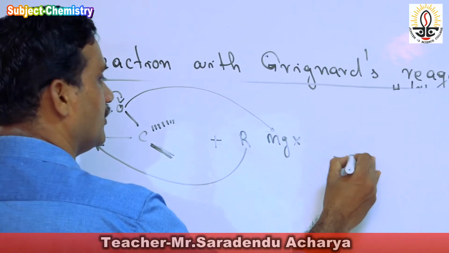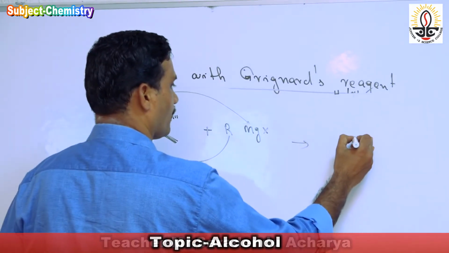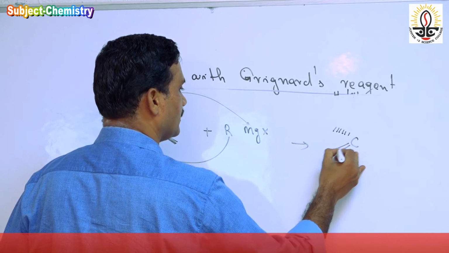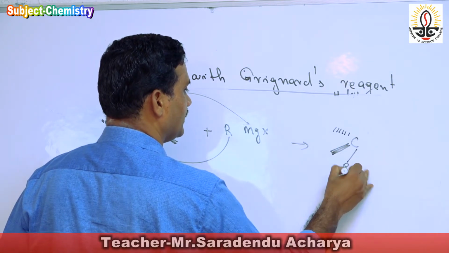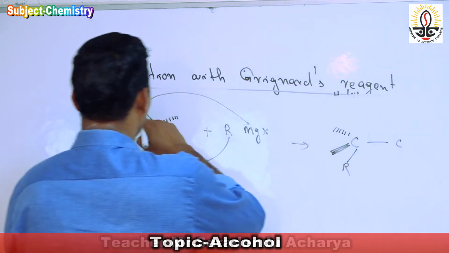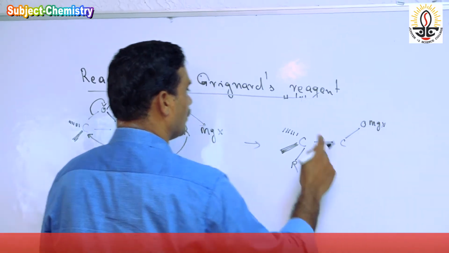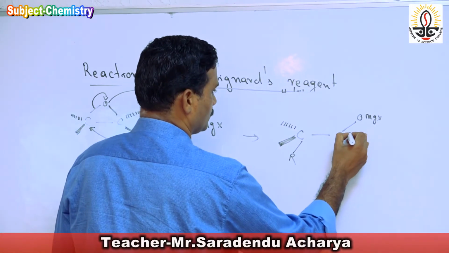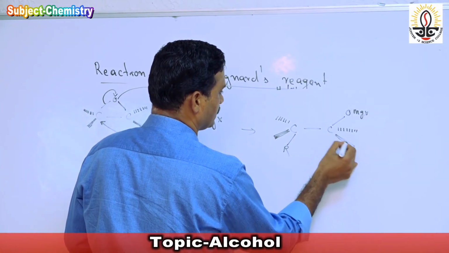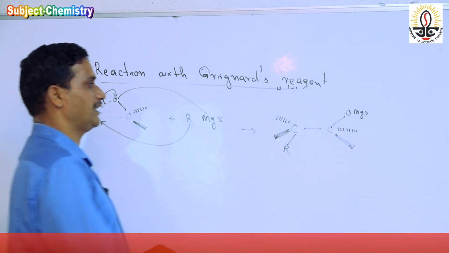Then what is the product? When R minus attacks this side, these 2 groups go up. C, here there is carbon and here it is the R alkyl group. Again bond C and the OH group to the opposite, so it is OMgX, in the upside and the downside. So by the attacking group, a stereospecific or stereoselective type of chemical reaction takes place.